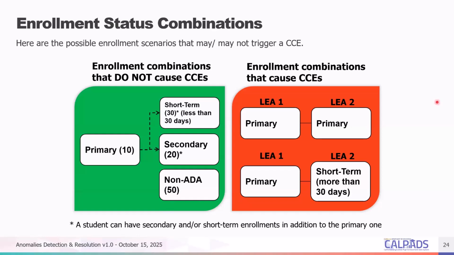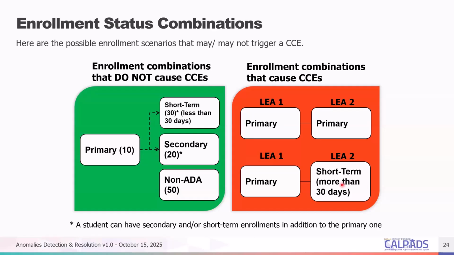Now let's discuss enrollment combinations that cause a CCE, right? So you have two primary enrollments between two LEAs, and their enrollments overlap. You either have two open active enrollments at the same time, or one enrollment is active and the second is closed, but the dates overlap each other. And that also applies to a primary and a short term enrollment that exceeds more than 30 days.